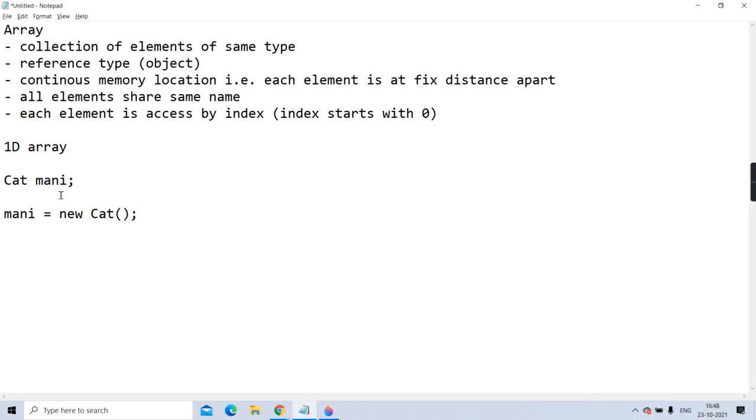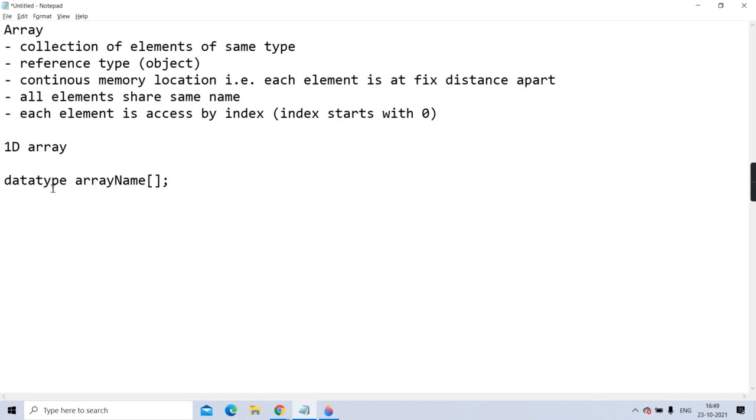Getting? The exact same policy applies to arrays, because arrays also come under the reference category. I told you, every array is internally an object. So first you have to declare the array. How do you declare an array? See here: you write the data type, whatever it is, the name of the array, and then square brackets.